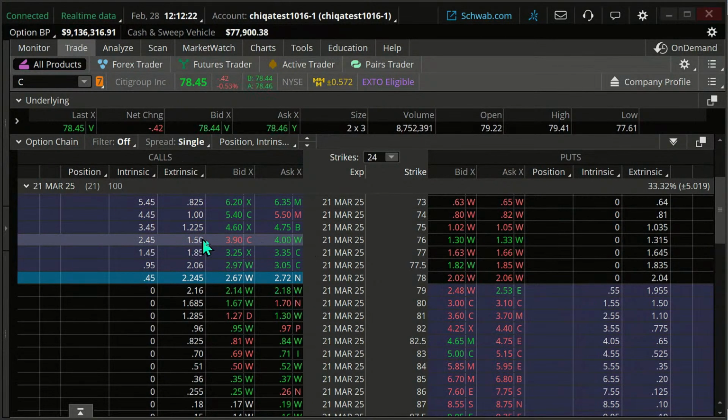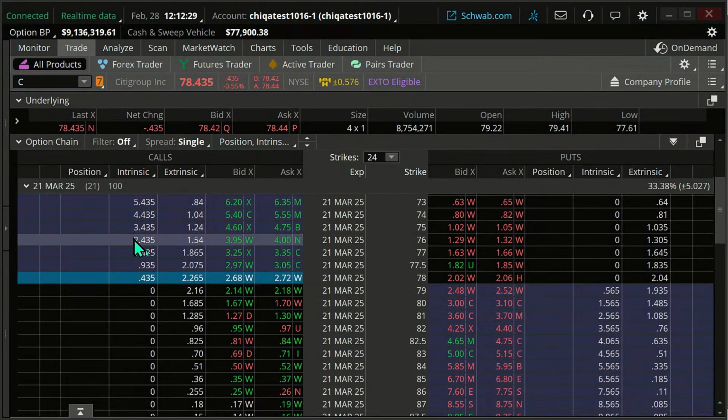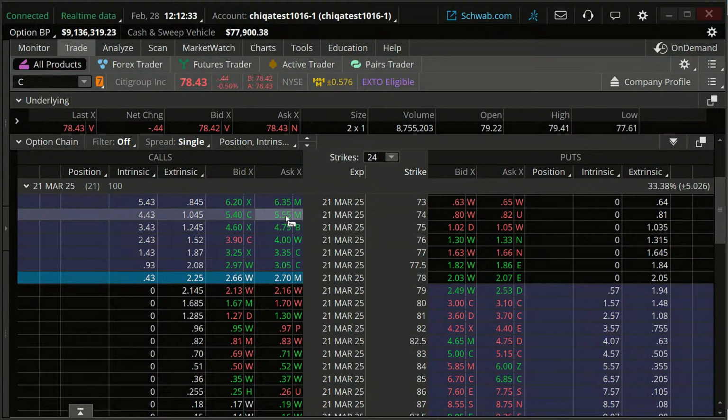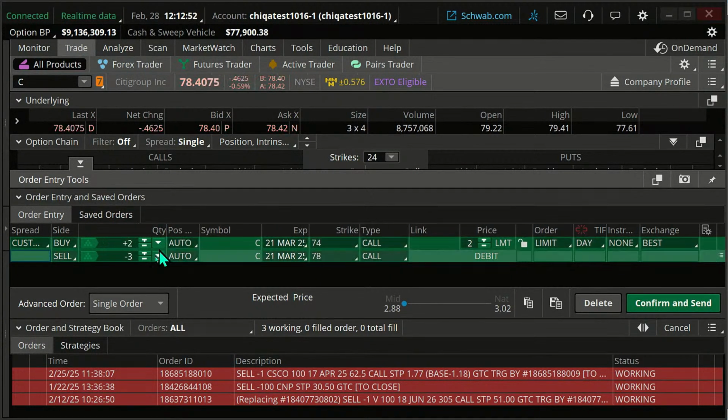But this is what I want to show you if I do this trade. I forgot, I clicked on the 78 already. We're going to click on the 74, and these are going to be calls. So I'm going to hold down the Control key, and I'm going to do 2 of the 74. Let me just move this so I can actually see my quantity.